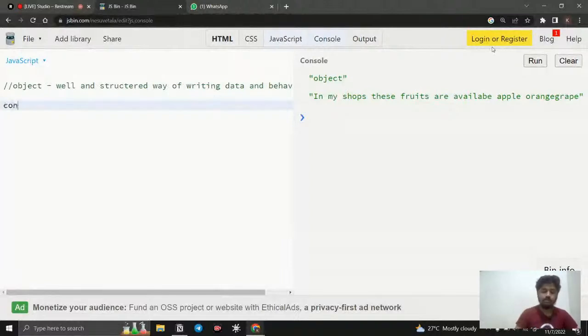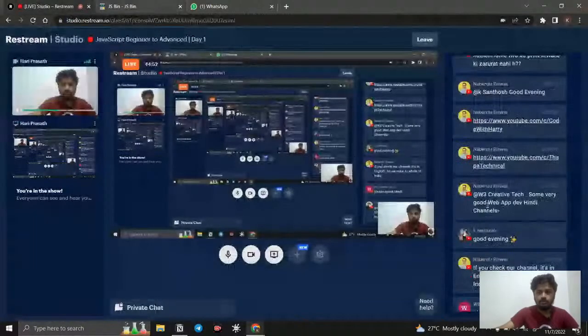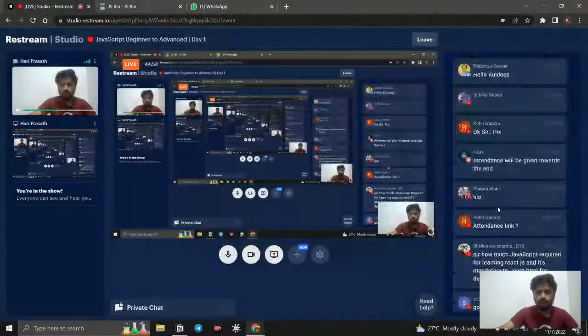For creating an object, you need to use the same thing as how we create the array. I just declare a const. I just say obj, and for declaring an object, you need to give curly braces instead of the square brackets. You need to give the curly braces. Okay, so this is what you need to do when it comes to object.